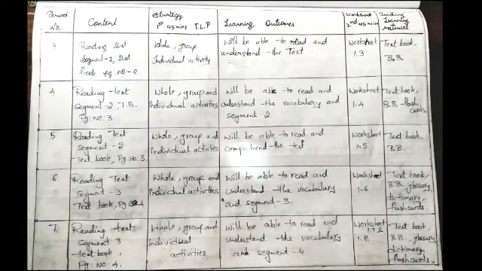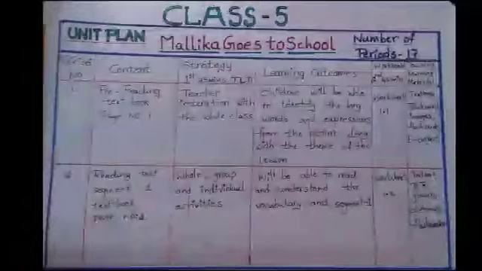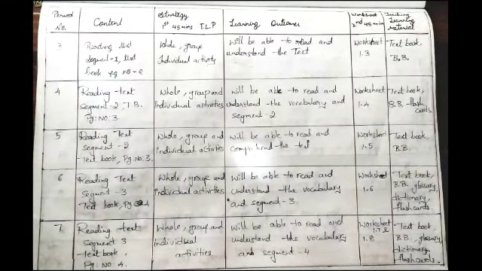In the sixth period, segment 3, we should teach segment 3, textbook, page number 3 and 4. These are also whole group and individual activities in teaching learning process we should use. And learning outcome, children will be able to read and understand the vocabulary and segment. For the workbook part, we should complete 1.6, teaching learning material are textbook, blackboard, glossary, dictionary, flashcards.